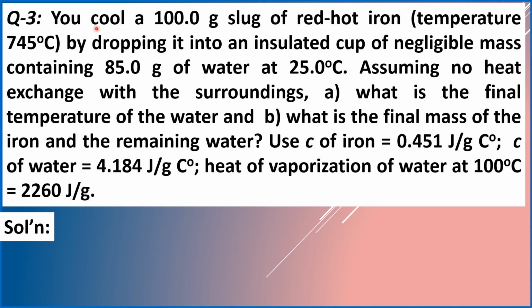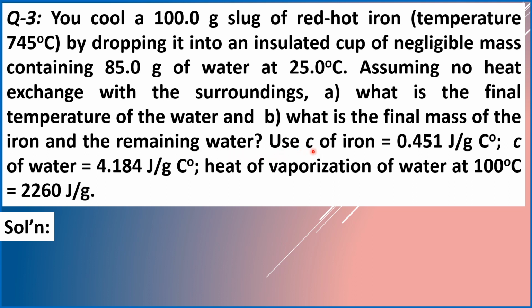Question number 3. You cool a 100.0 gram slug of red hot iron whose temperature initially is 745 degrees Celsius by dropping it into an insulated cup of negligible mass containing 85.0 grams of water at an initial temperature of 25.0 degrees Celsius, assuming no heat exchange with the surroundings. Letter A. What is the final temperature of the water? And question letter B. What is the final mass of the iron and the remaining water?